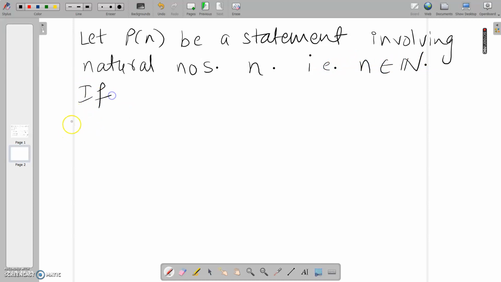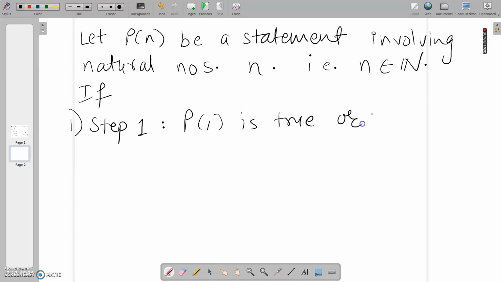In step 1, we verify the result for n is equal to 1. That means we substitute n is equal to 1 in the statement and check whether the result is true or not. So step 1 is P1 is true, or Pn is true for n is equal to 1.